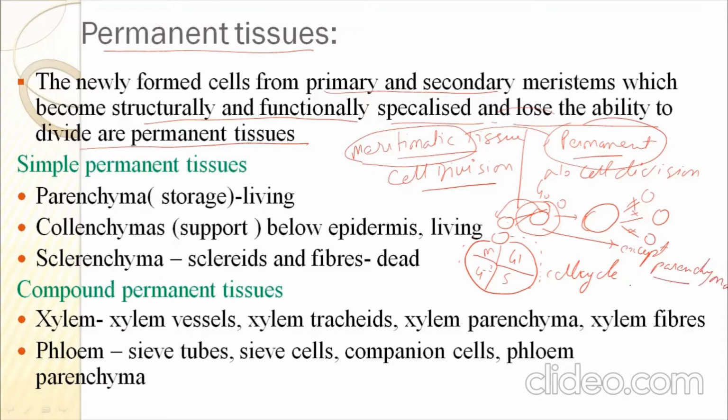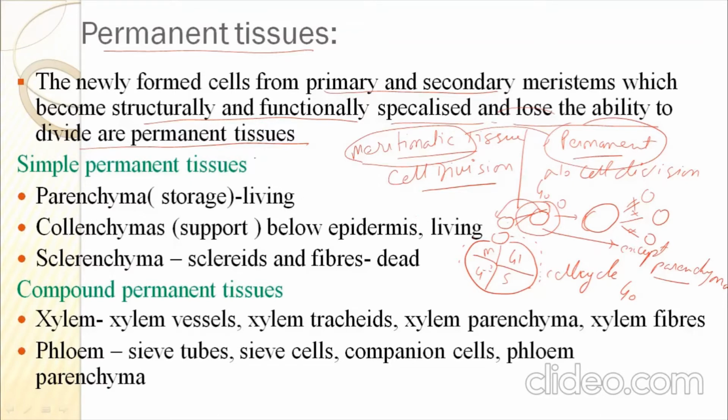This means that cells which attain the G0 phase become permanent cells. No cell will return from G0 except parenchyma cells. So what we want to say is that permanent tissues do not have the power of division.